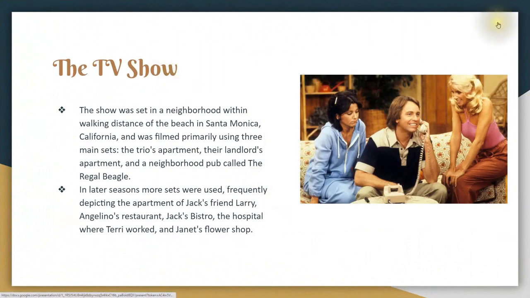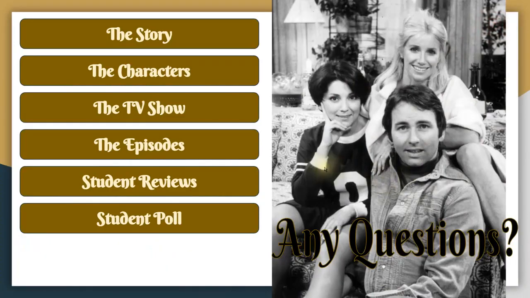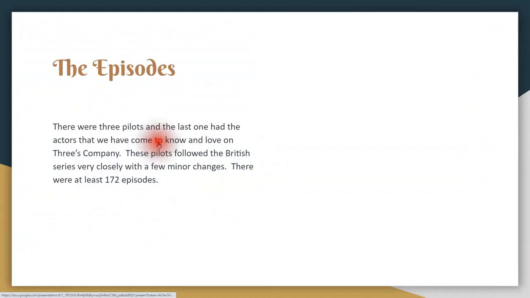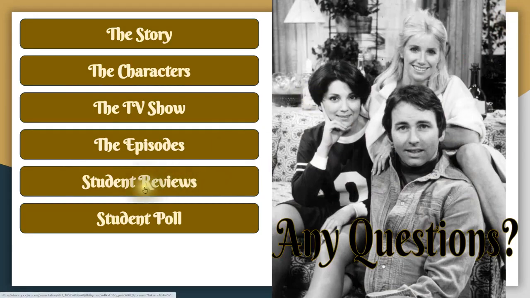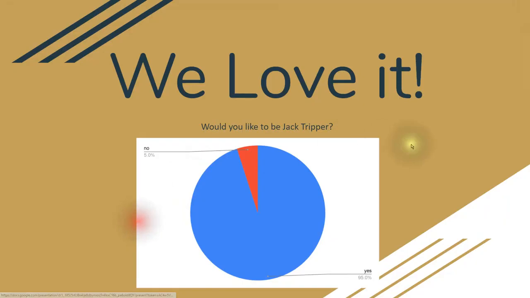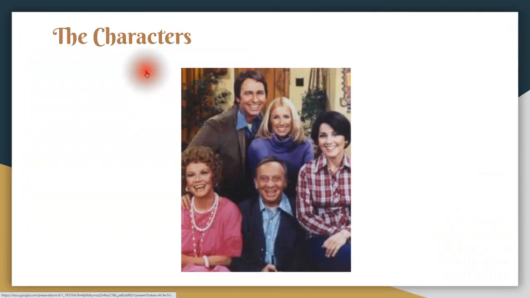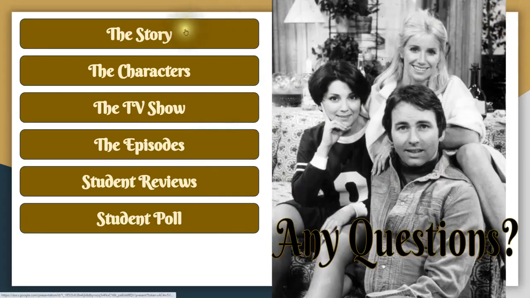Now to get back to the questions, let's click on the invisible button that you know about, but the audience would not know about this button. You click it and it takes you right back to the questions. So let's check out the episodes here. Click on the invisible button. Alright, click on student reviews. Okay, student poll. So everything is working perfectly.